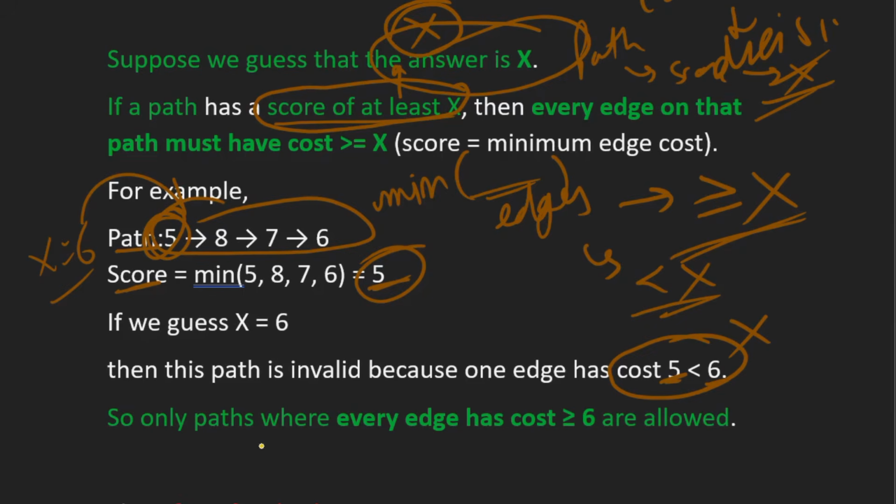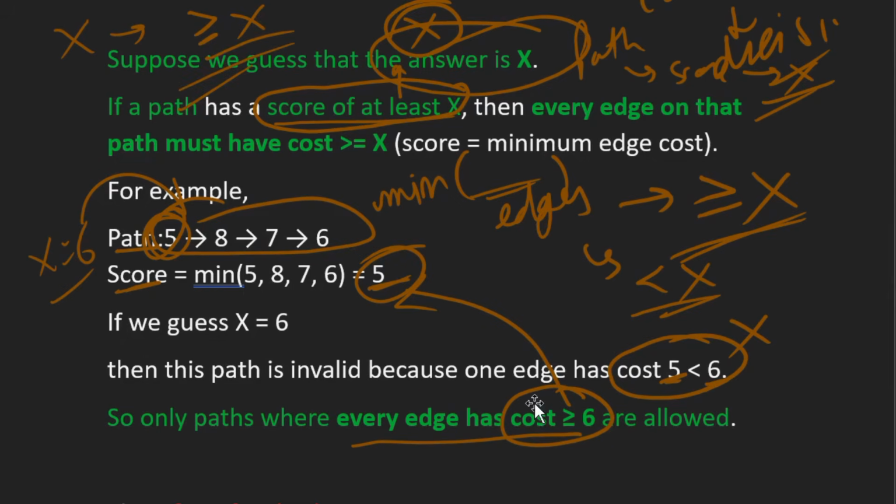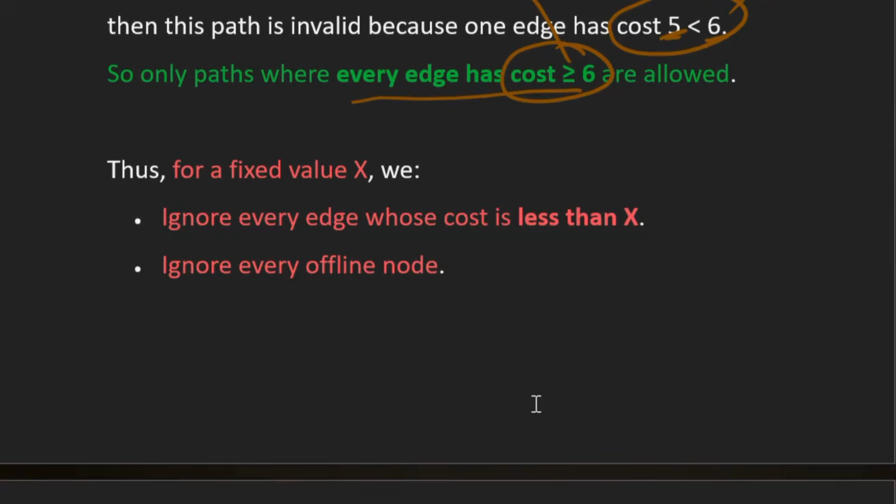So only paths where every edge has cost greater than 6 are allowed for this example. That means if you have assumed our answer is x, then only those paths are allowed whose every edge has cost greater than or equal to x, right? So this was one thing.